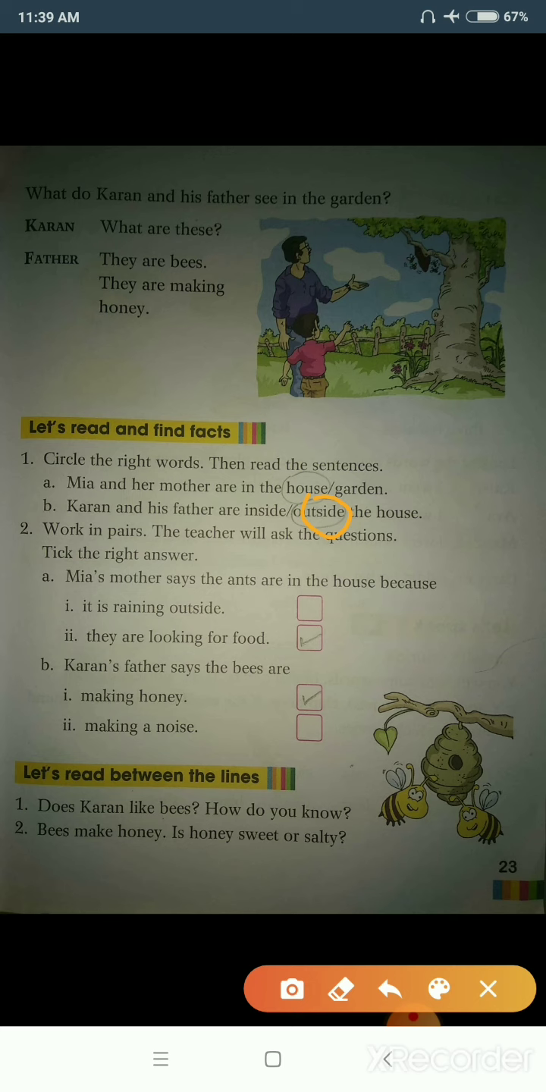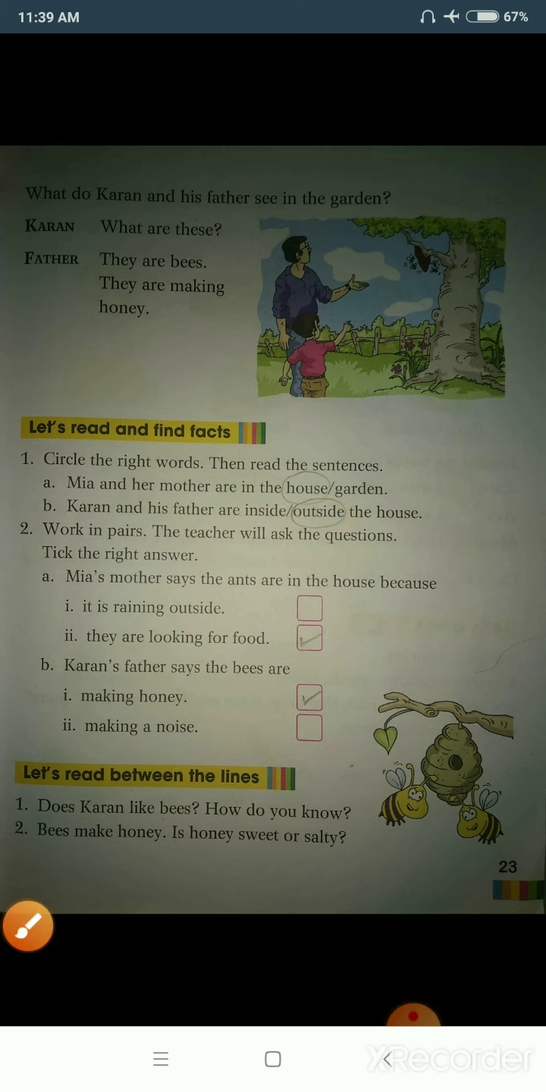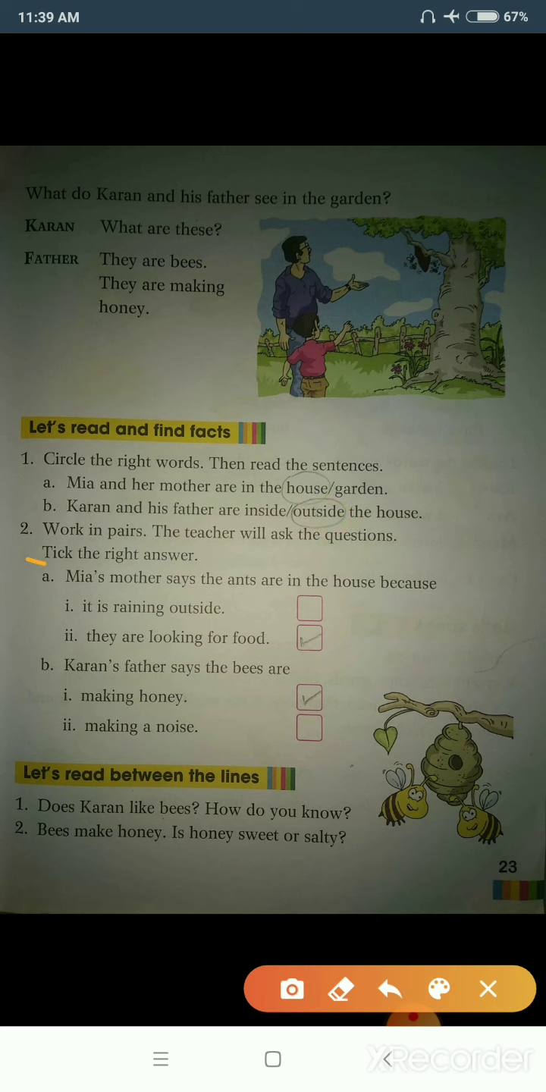Now let's move on to the next question. Tick the right answer. The first one is, Mia's mother says the ants are in the house because... Can you guess the answer, students? Why are they in the house? Is it raining outside or are they looking for food? The correct answer is, they are looking for food. Please put a tick in the box.